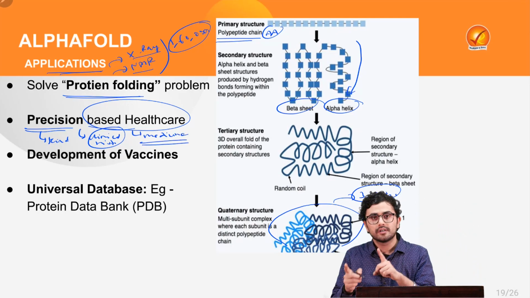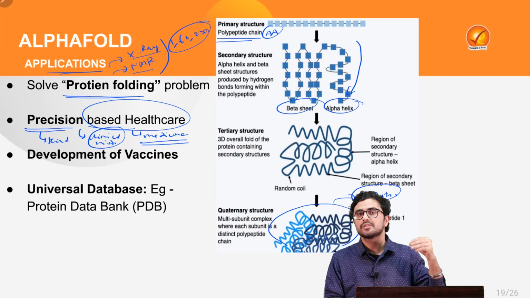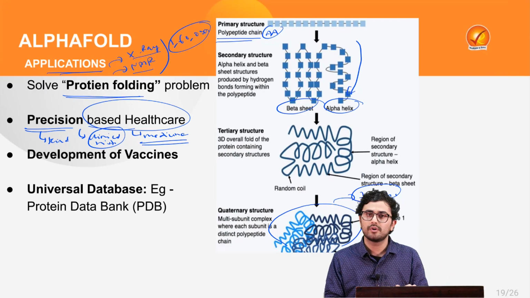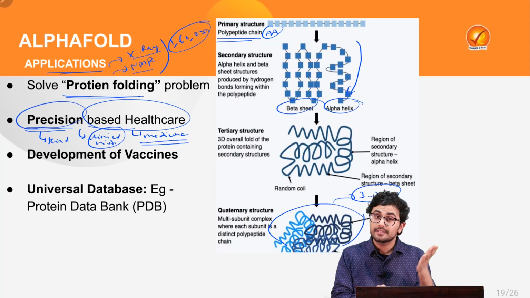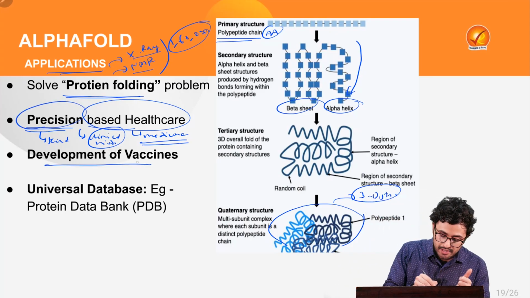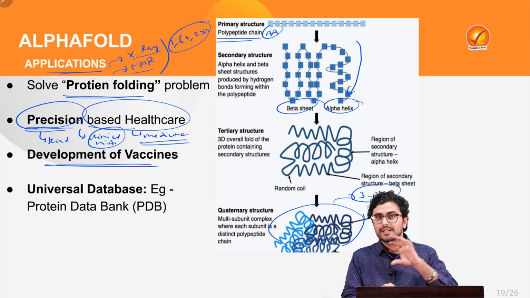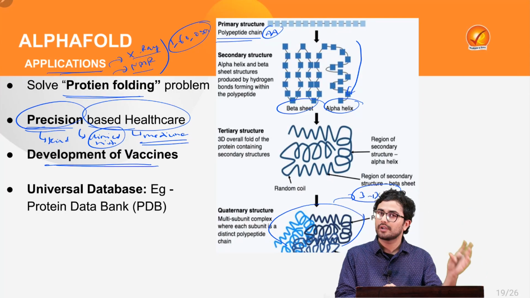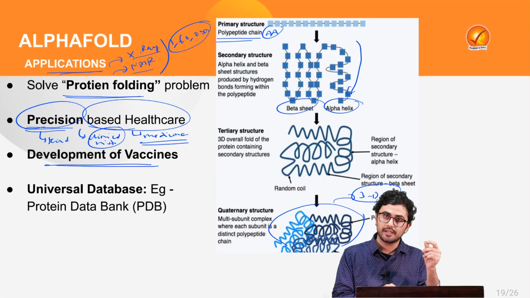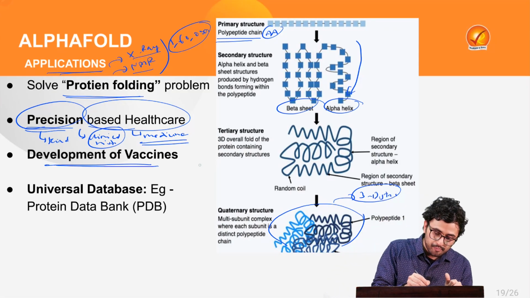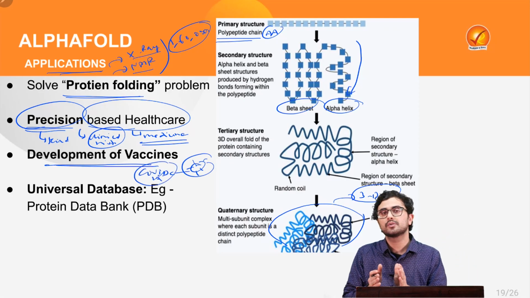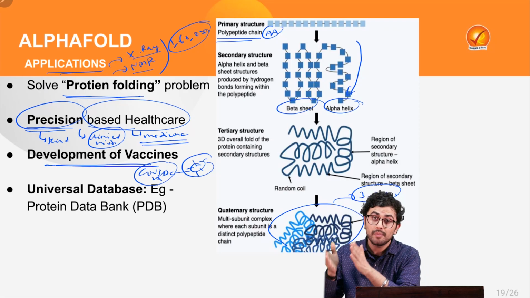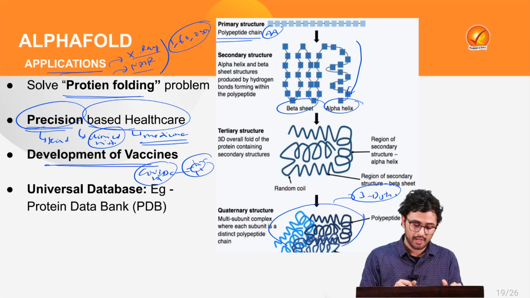All this can be done through artificial intelligence tools such as AlphaFold, leading to precision-based healthcare. At the same time, it can lead to the development of vaccines. For example, if we had AlphaFold earlier, we could have studied the structure of the spike protein, which was responsible for COVID-19, and it could have led to the development of a vaccine in a much shorter span of time.